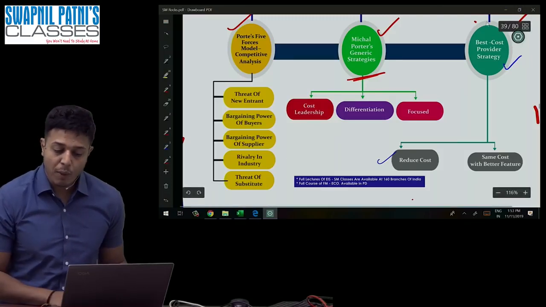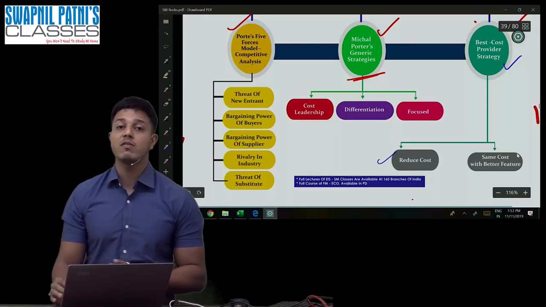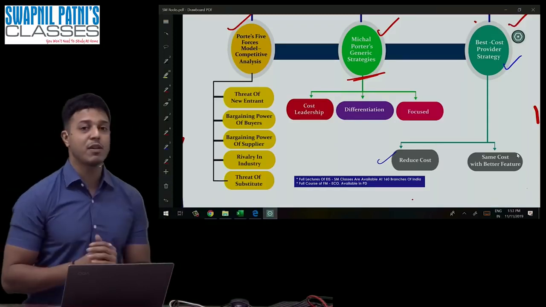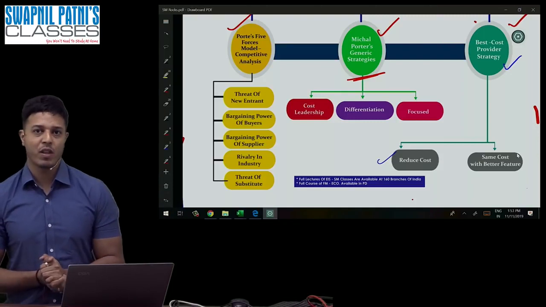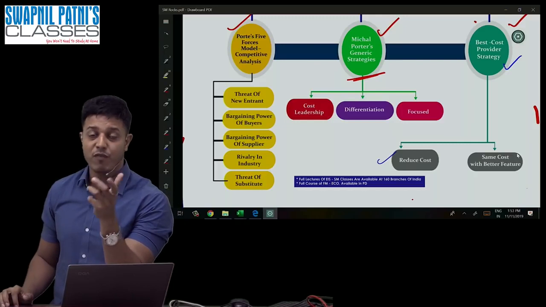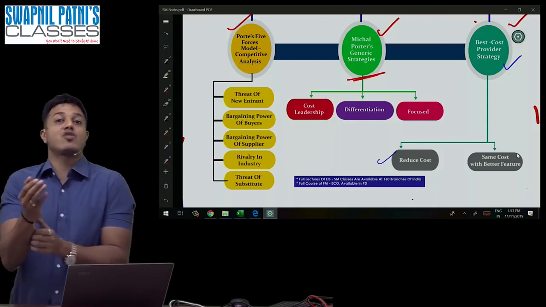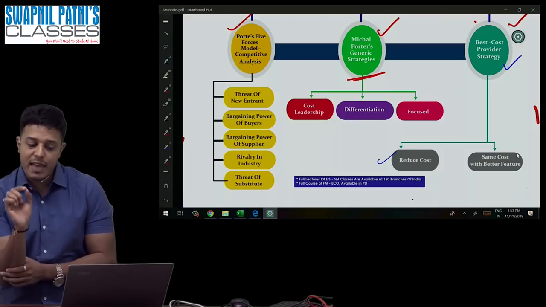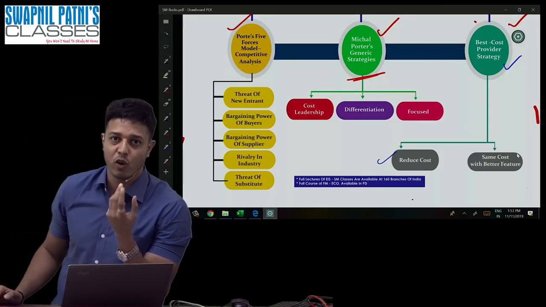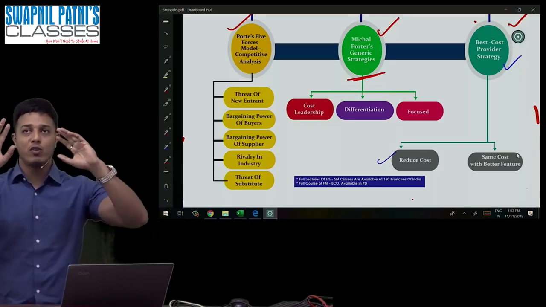So the best cost strategy has two approaches. Number one, reduce cost, example OYO. But number two, you do not reduce cost. You are giving something additional for the same price. For example, sometimes you must have seen extra also: for the water bottle, 300 ml extra. Suppose you are buying chips, wafers, you are getting 40% extra. Biscuits, soap, Colgate, you're getting extra in the same price. It is called same cost with better feature. For example, you're paying for normal rooms but you're getting AC rooms at the same price.